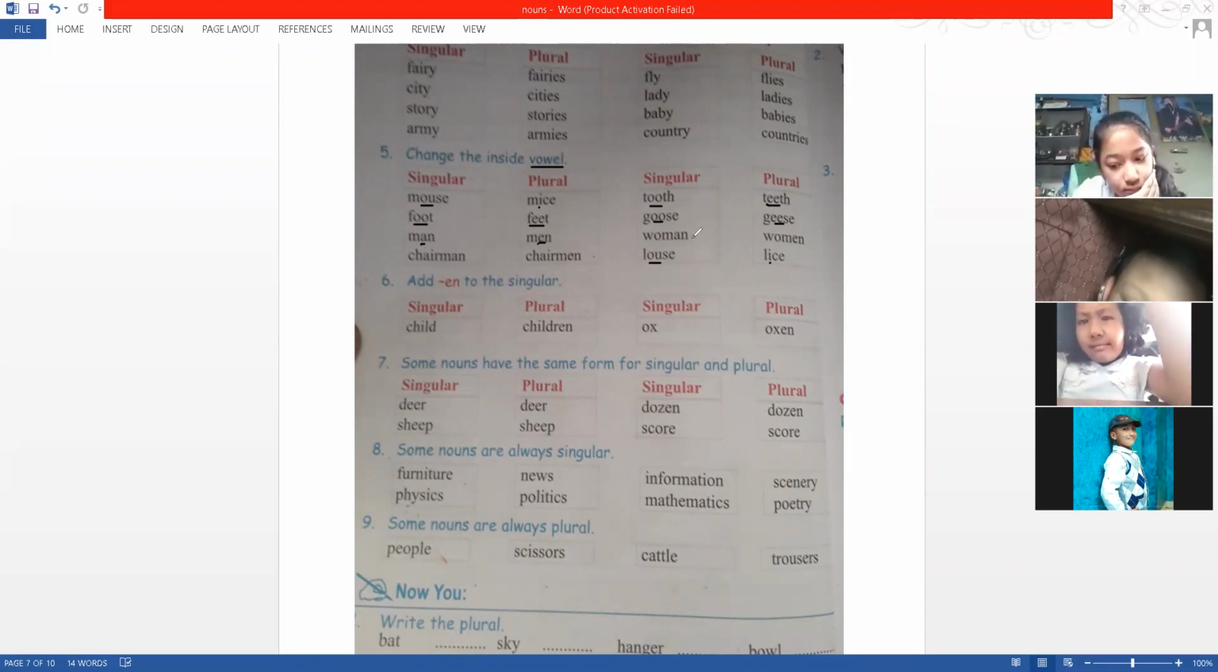So do you understand this? In some cases, the vowel changes. Chairman, chairmen. If you understand man to men, you will understand woman, women, chairman, chairmen. And some will end with en at last. Child will change into children. Ox will change into oxen.